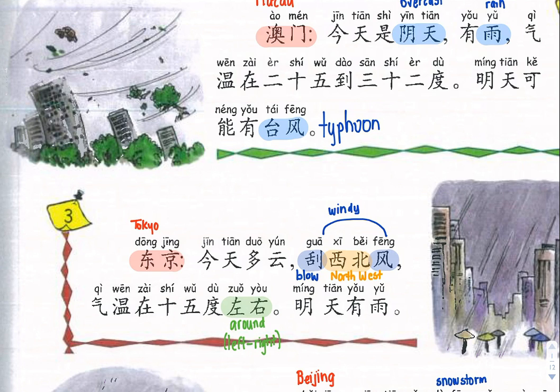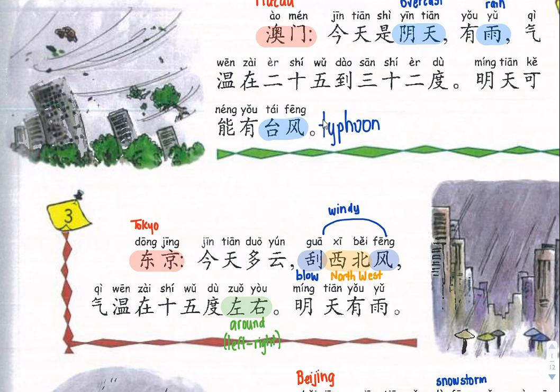今天多云，刮西北风，气温在15度左右. So this is quite a long sentence. Here, today, 多云 is very cloudy, lots of clouds. 刮西北风. Now, if you look at the blue words, you'll see 刮风, which means to be windy. 刮 means to blow. 刮风 is to be windy.